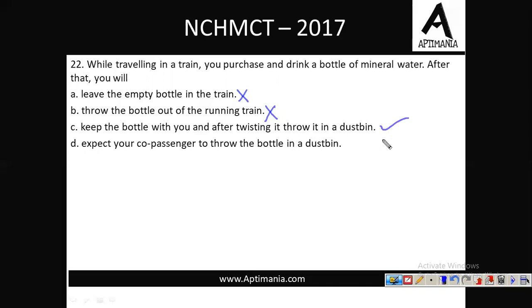जब वो वेस्ट हो चुकी है बॉटल, हमारे किसी काम की नहीं है, तो we should throw it in the dustbin. Expect your co-passengers to throw the bottle in the dustbin. ये तो क्यों करेगा भाई, जब आप खुद नहीं कर रहे तो आपका co-passenger क्यों करेगा? Fine. So the best option is option C.